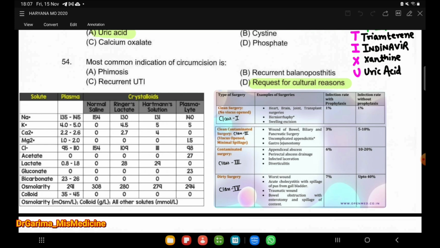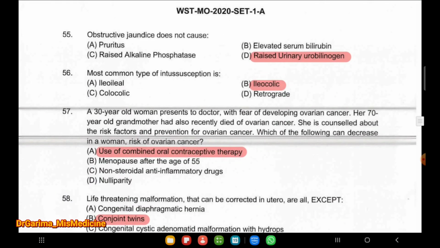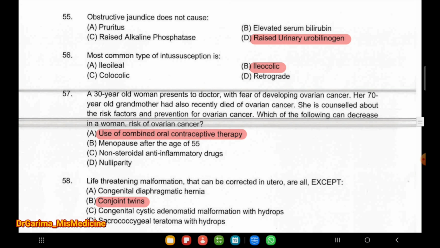Class 4 examples are the worst wounds: acute cholecystitis with spillage of pus from the gallbladder, traumatic wound, and bowel obstruction with enterotomy and spillage of the contents. The next question: obstructive jaundice does not include raised urinary urobilinogen. The most common type of intussusception is ileocolic.